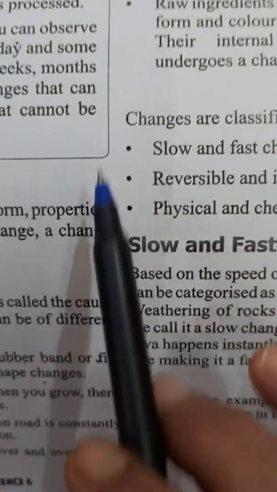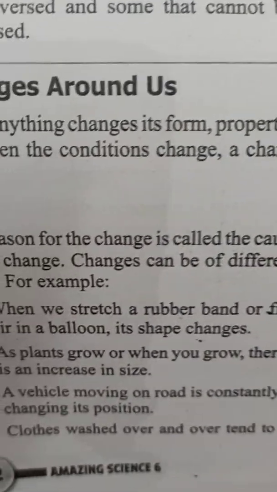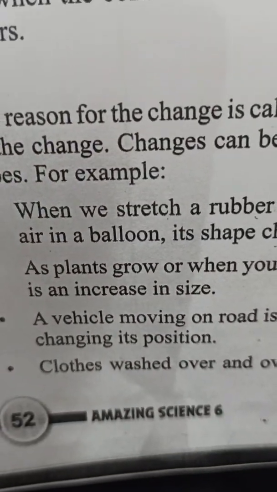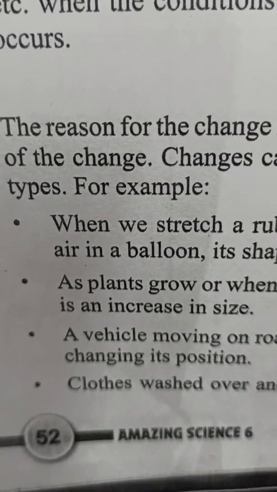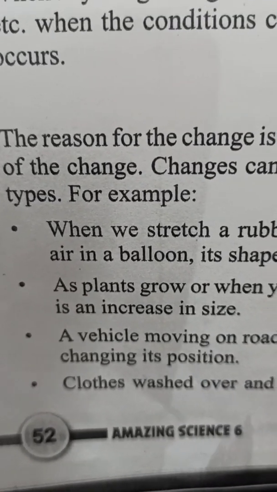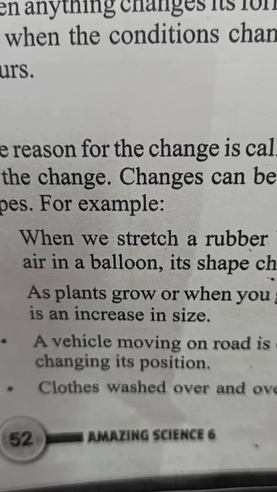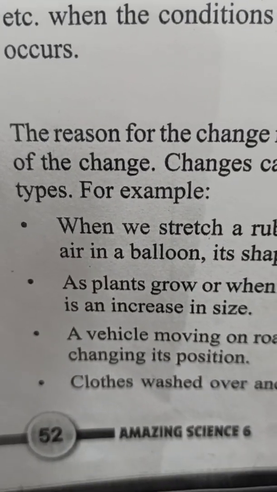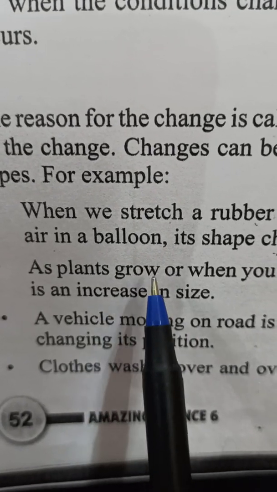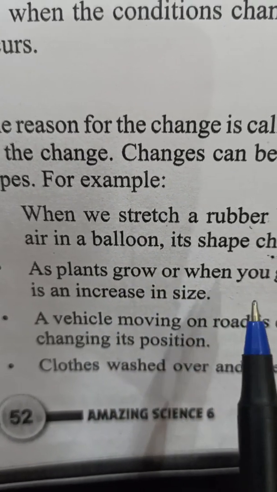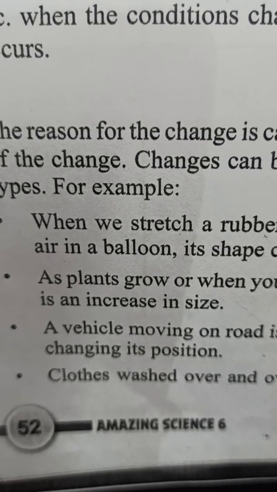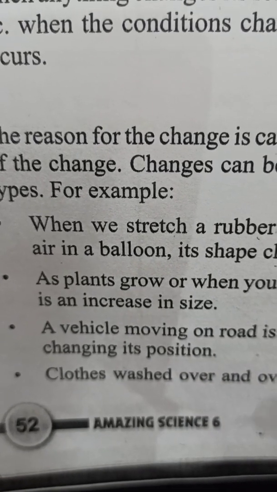You know, children, here they have given so many examples, and I have also explained them when I explained this chapter. Then we can see so many changes around us as they have mentioned here, like growth in case of plants, or when we stretch a rubber band or fill air in a balloon.